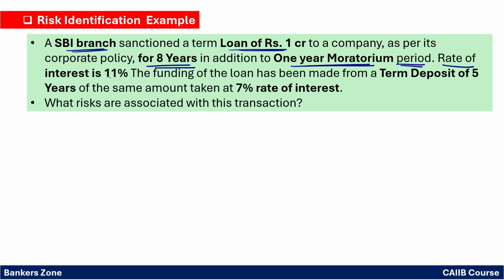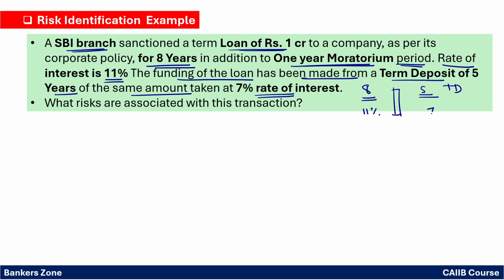Now the rate of interest is 11% for that loan. So for 8 years you have given the loan at an 11% rate of interest. And the funding for the loan has been made from a term deposit of 5 years, of the same amount, taken at 7% rate of interest. So on what basis have we given the loan? We have a 5 year term deposit with us, right?